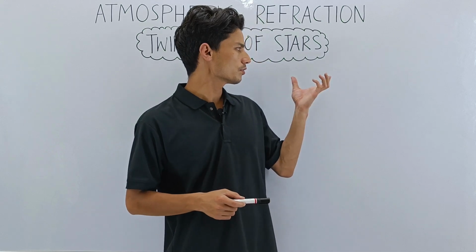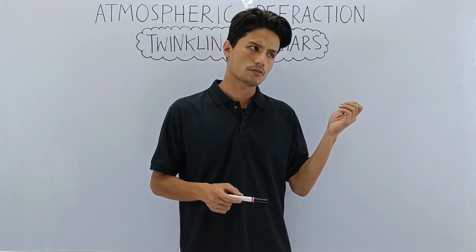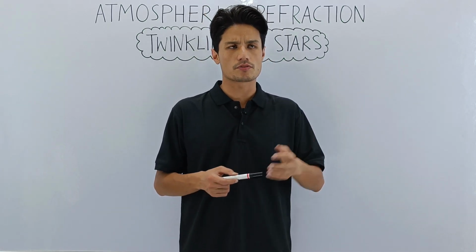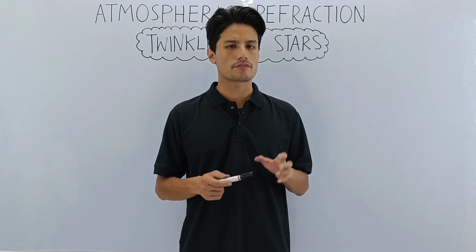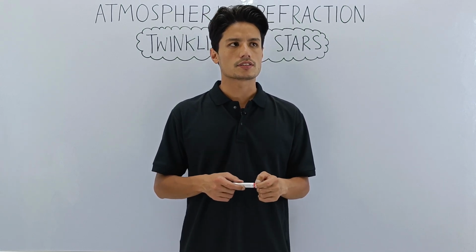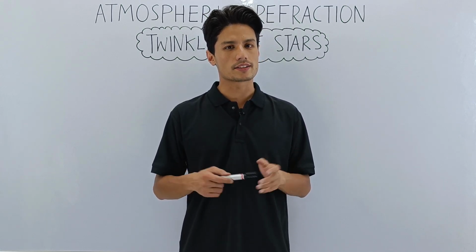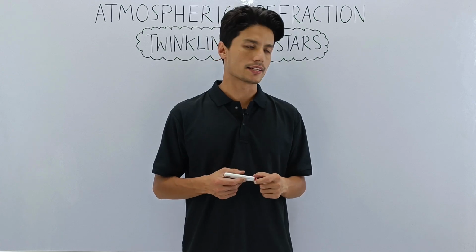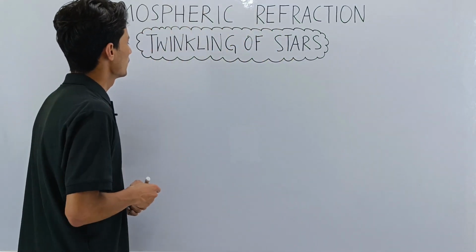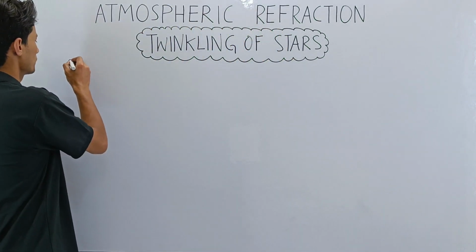So twinkling of stars. What will be the other definition of twinkling of stars? How do we define twinkling?